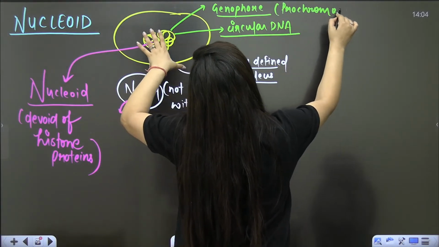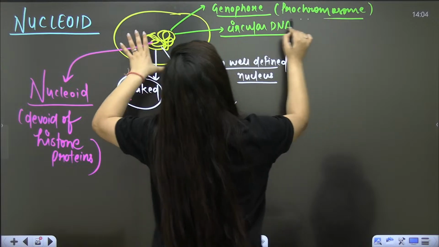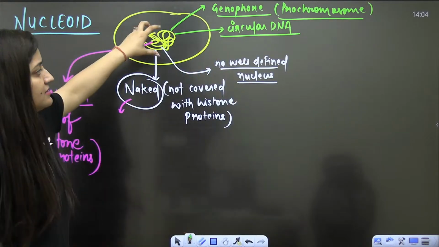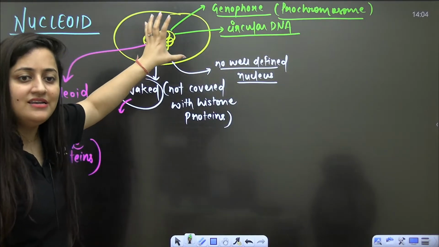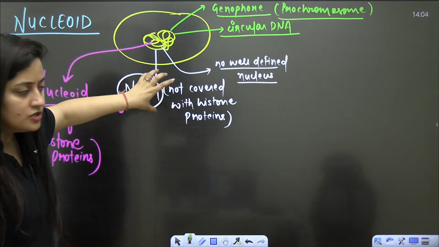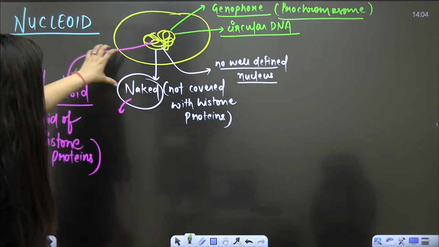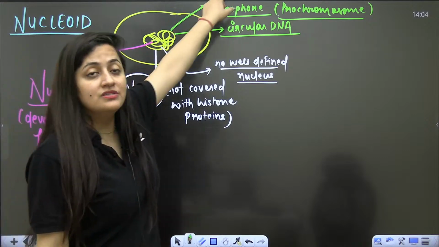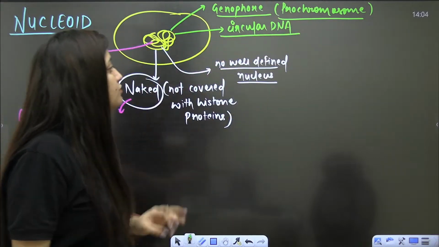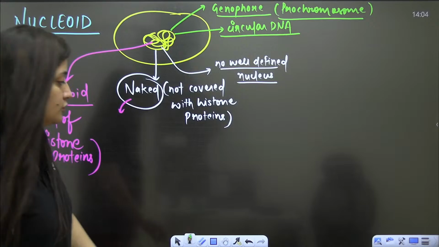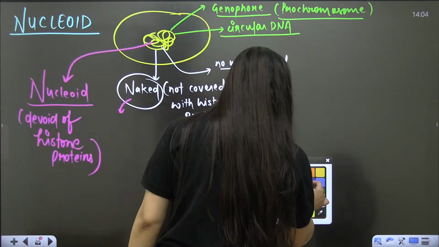So in the bacteria, in the prokaryotic cell, there is only one chromosome because this is a circular DNA, right? Not linear DNA like the eukaryotic cell. So you are also calling it nucleoid. You also use the words genophore and prochromosome for it, right? Is it clear?